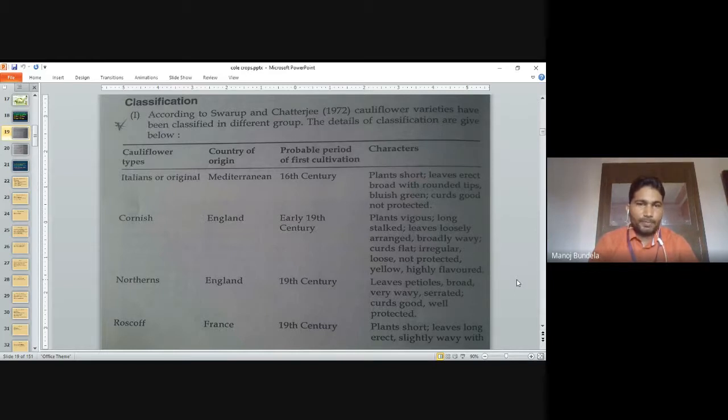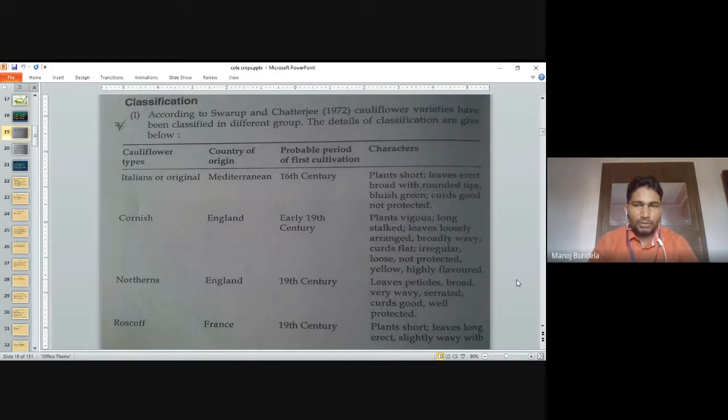Northern type: they are from England only. In the 19th century they were first introduced. The leaf petioles are broad, very wavy, serrated, curd good, well protected. Roscoff: they originated from France in the 19th century.